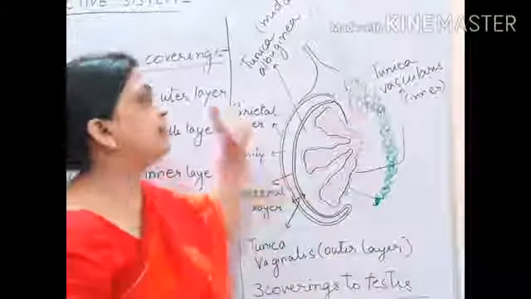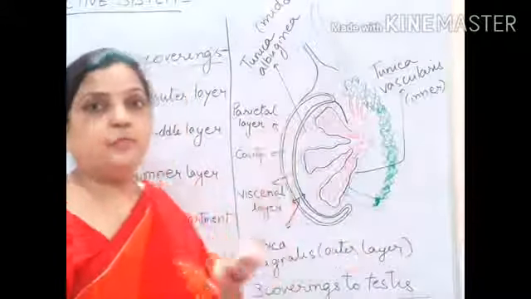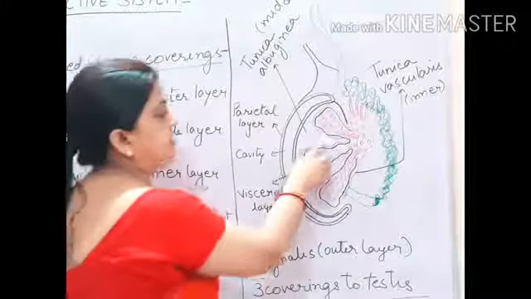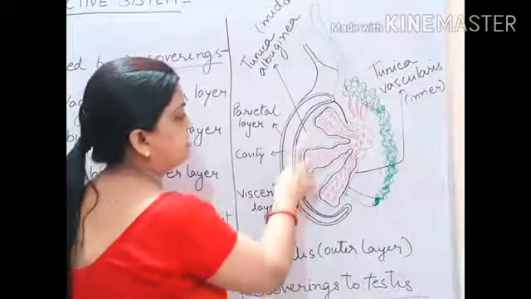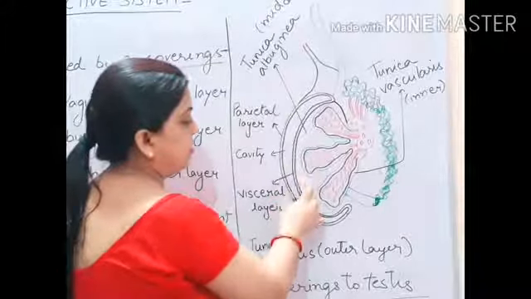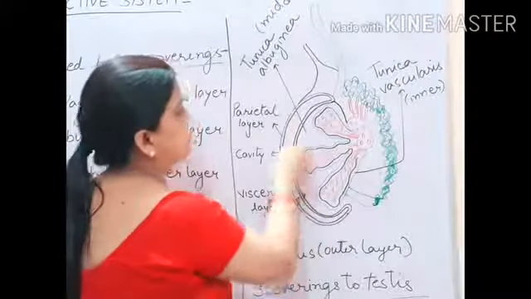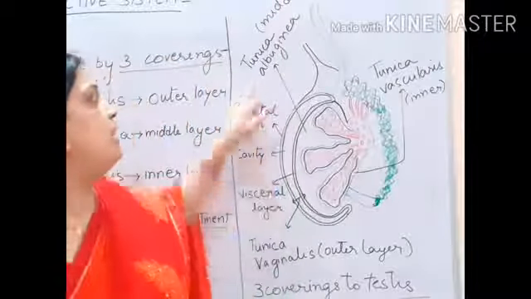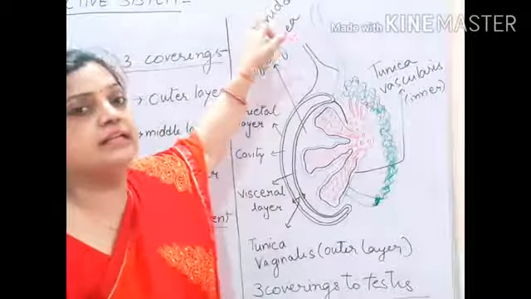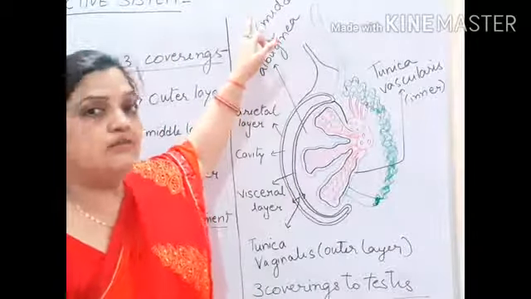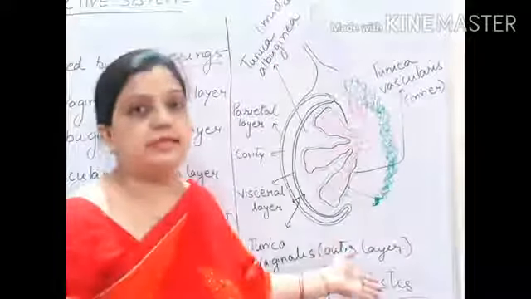Now we are moving inward. When we move inward, you can see this empty space is called tunica albuginea, which is the middle covering of the testis.